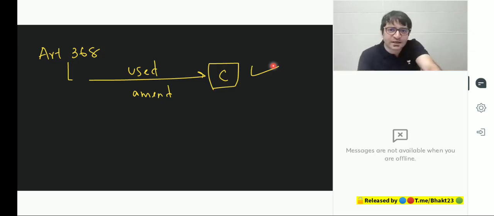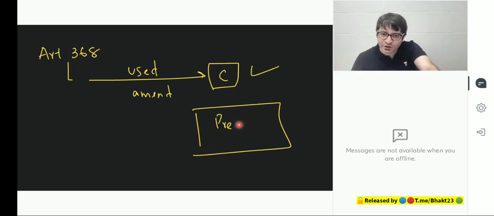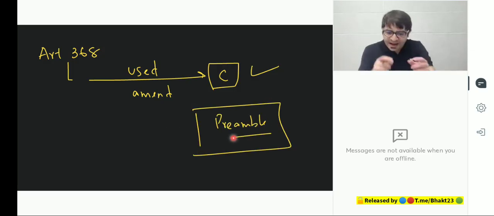You can check the schedule when we are discussing this case. But here, can Article 368 be used to amend the Constitution? Yes. But don't you dare touch the basic structure. One such basic structure is the principles enshrined in the preamble. So can the Constitution be amended to convert our democratic setup into a dictatorship? No, because that is part of the basic structure.